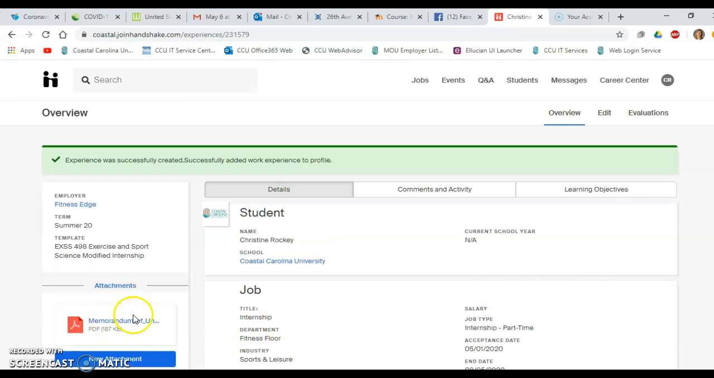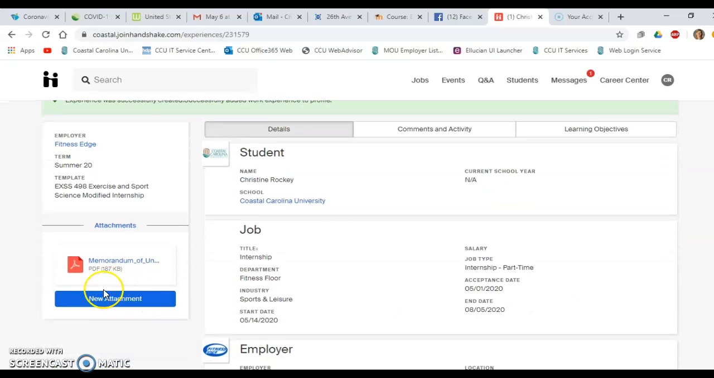Once I get to the next part, here is where the MOU is. This is the Memorandum of Understanding. So what most students do, if your supervisor has a signature ability on PDF, you could just forward this to them and they can PDF sign it, and you can upload it back here. The new signed one needs to be uploaded back here. Otherwise, you can print it, have them physically sign it, and then you can scan it or take pictures of it and upload it back here. They do require this to be done before you can start any hours.